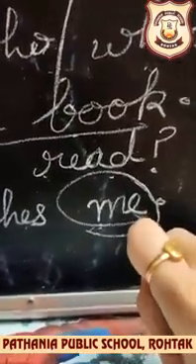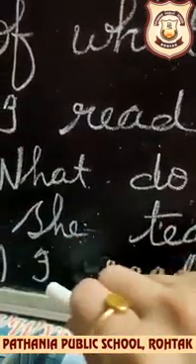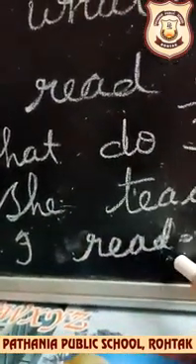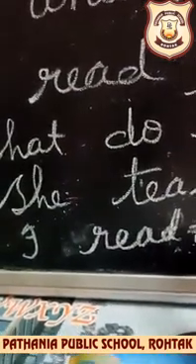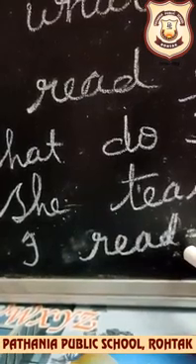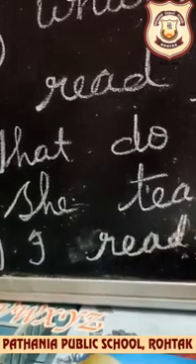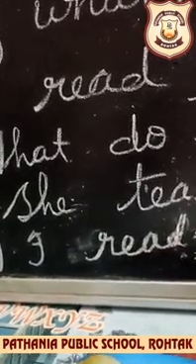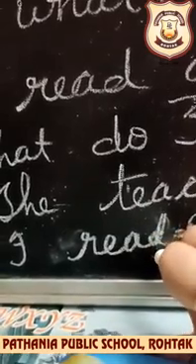So, me is a receiver of an action. I read. I is a subject and read is a verb here. Beta, you have to identify whether it is a transitive verb or intransitive verb. It needs an object. Now the question arises, what do I read? It needs an object. I read a book. So when a verb needs an object, that verb is a transitive verb.